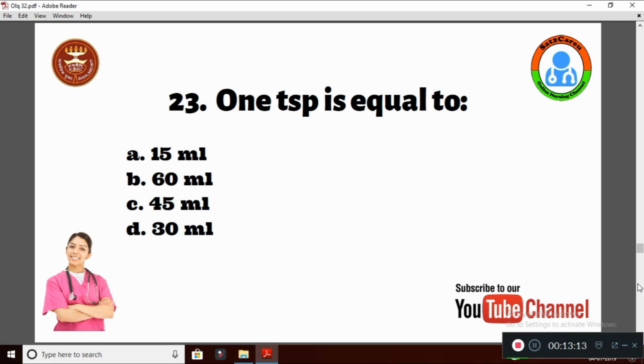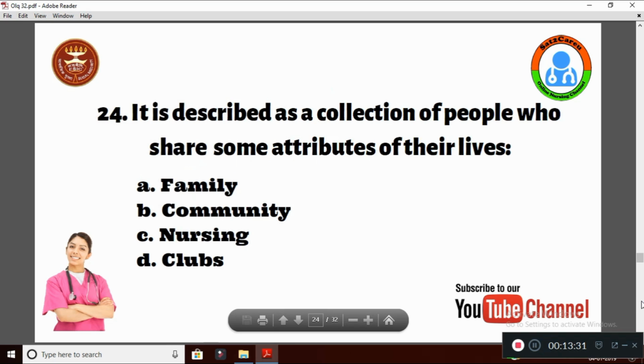Question 23. One teaspoon is equal to option A, 15 ml, B, 60 ml, C, 45 ml, D, 30 ml. This question we also discussed in our WhatsApp group yesterday, and most of you gave the right answer that 1 teaspoon is equal to 15 ml. Question number 24. It is described as a collection of people who share some attributes of their lives. Option A, family, B, community, C, nursing, and D, clubs. So when people together share common attributes, they are called a community.